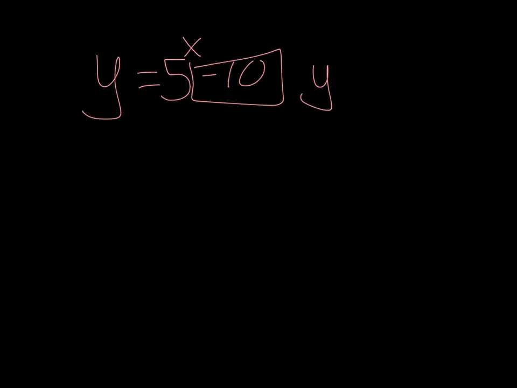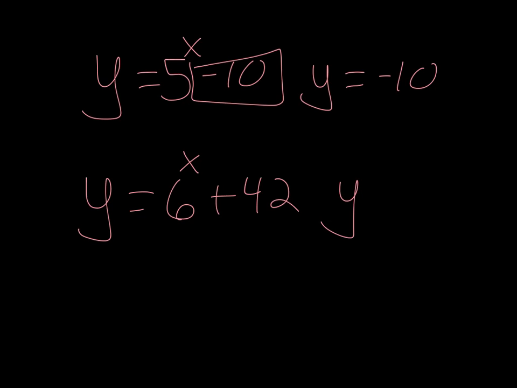If you had y equals 5 to the x minus 10, this would be your asymptote, so you would have an asymptote at y equals negative 10. If you had y equals 6 to the x plus 42, your asymptote would be y equals 42.